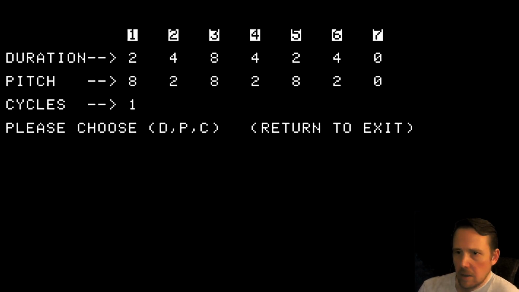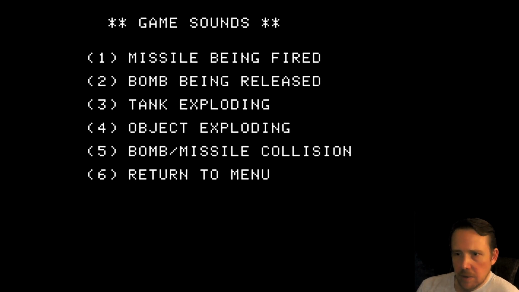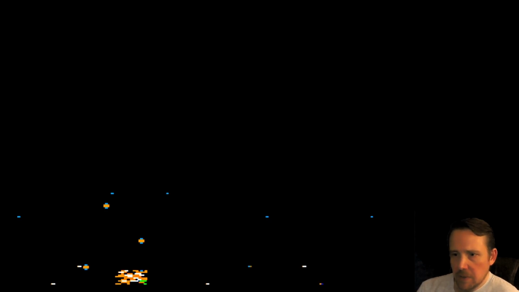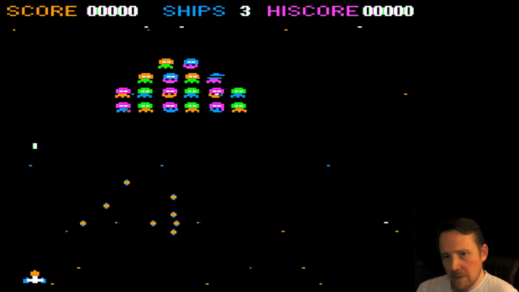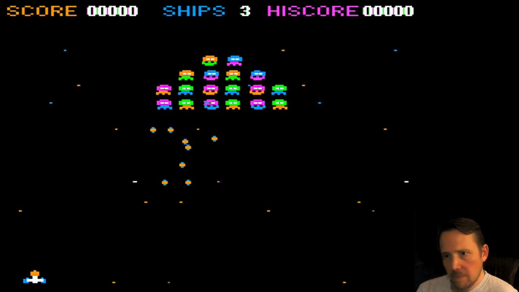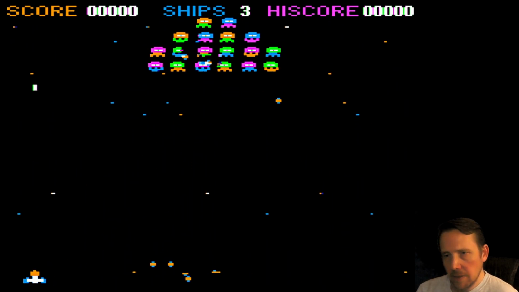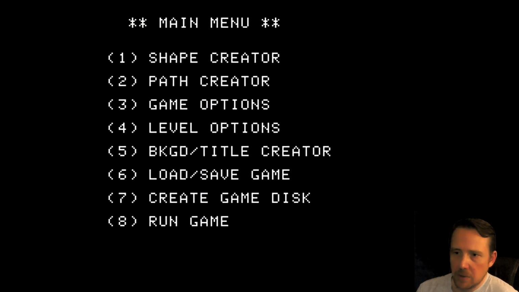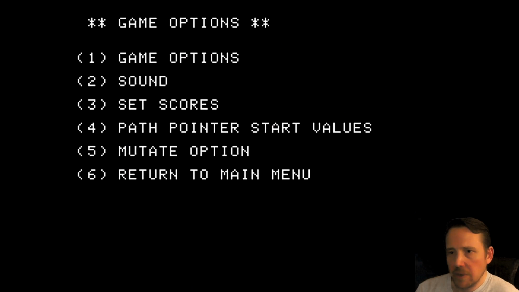Let's hit return. Let's see if that sounds any different. I'm not sure how different it's going to sound. It still sounds a little blippy. I don't know how much audio variation you're really going to get out of the Apple II here. You can set scores. You can change your path pointer start values for that path editor you're using.